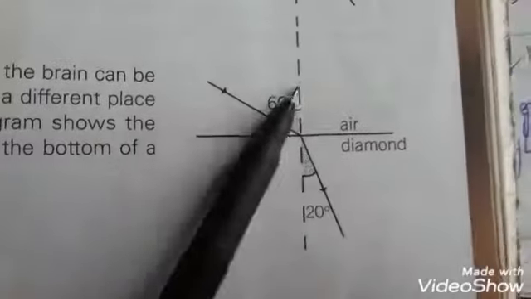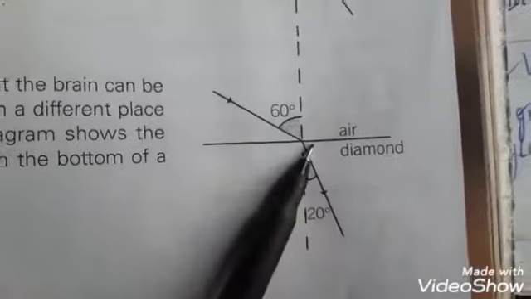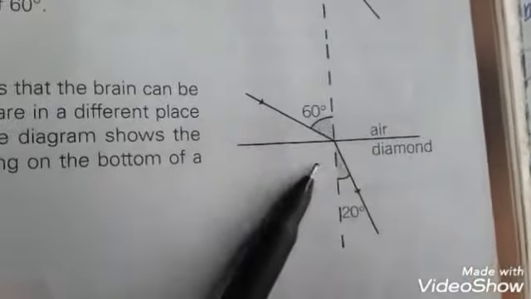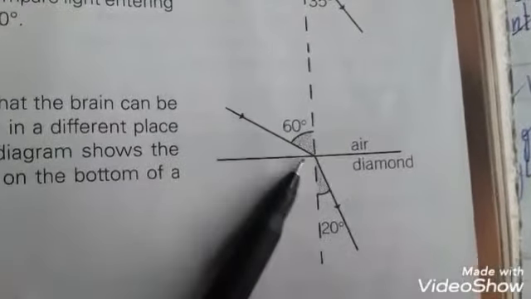Next, apparent depth. In this you can compare two things, air and diamond. One of the effects of refraction is that the brain can be tricked, as this diagram shows the apparent depth of a stone resting on the bottom of a pool of water.